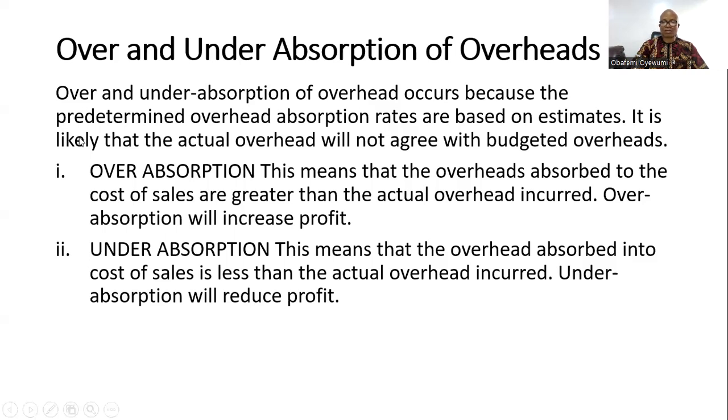So over and under absorption of overhead occurs, of course, because the predetermined overhead absorption rates are based on estimates. It's likely that actual overhead will not agree with budgeted overheads. So when does overhead over absorption occur? This means that overhead absorbed into the cost of sales is greater than the actual overhead incurred. It means that the overhead that has been absorbed into the cost will be much greater than the actual overhead incurred. So over absorption will definitely increase your profit.